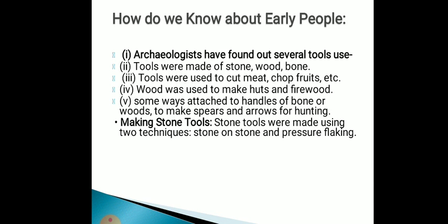Then we had talked about how around 2 million years ago the Stone Age started. And why is it called the Stone Age? Because in this period we found stones being used as tools. That is why this period is known as the Stone Age.